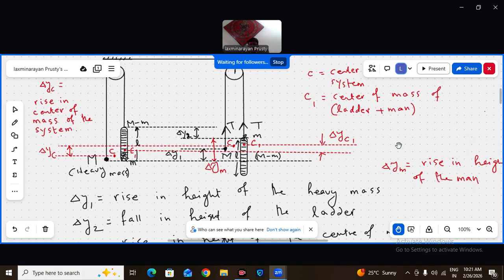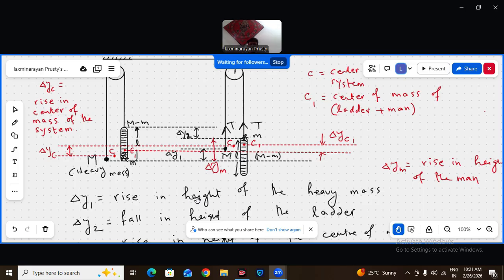Let's see the terminologies. Delta Y1. What is delta Y1 here? As the man climbs to the top, the heavy block has risen to a height delta Y1. This is the heavy block position, and earlier it was here. So the height rise is delta Y1.